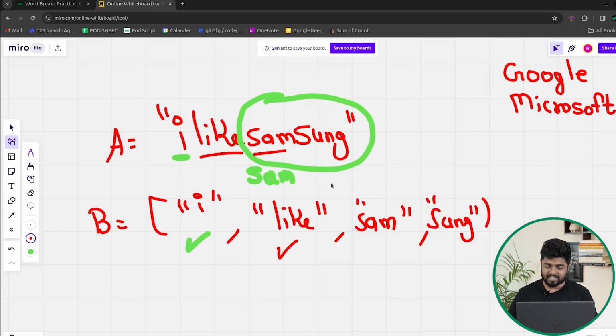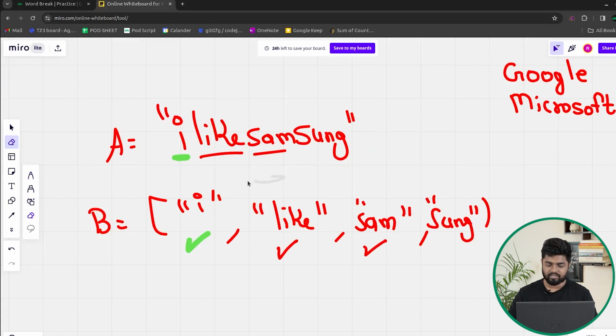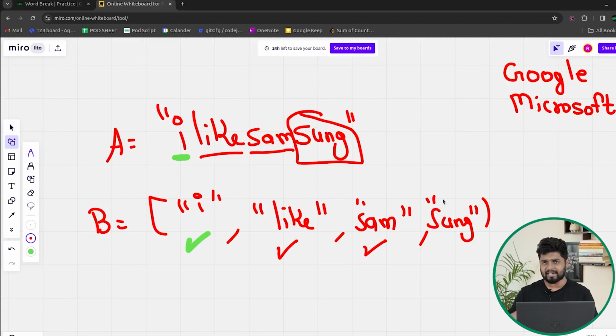Since SAM would be present inside the list, which I will check using the map, I'll call the solve function whether sung is present or not, and I would directly get it. So either I can get it directly or I can get it in bifurcation. Since I directly get it that it is present inside the map, I'll just return true. Basically if the current substring that I have taken is present inside the map as well as the solve function that I have called for the remaining substring is returning true, then we need to return true that the word has been found. So that is how we need to solve this problem.